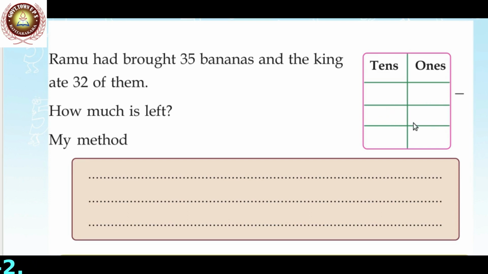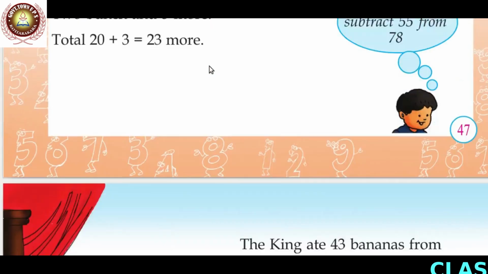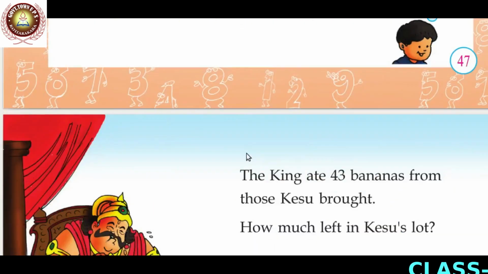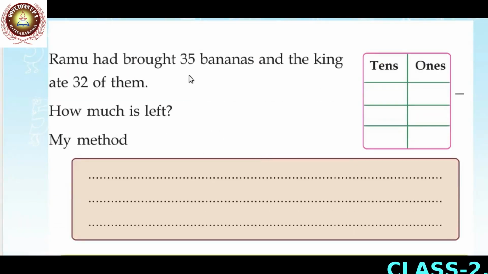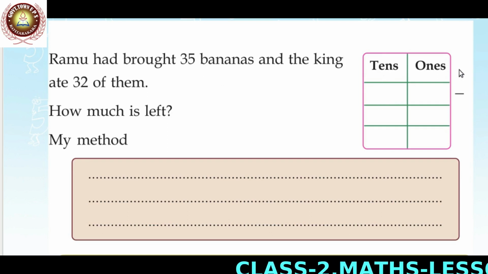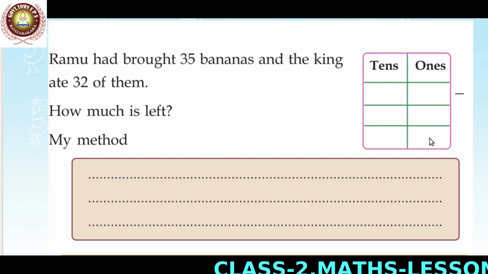Here 32. If you take the bananas from this picture, you write here 55 bananas. Ramu had brought 55 bananas and the king ate 32 of them. Then you find the balance bananas by subtracting 32 from 55. Here you write 55 minus 32.